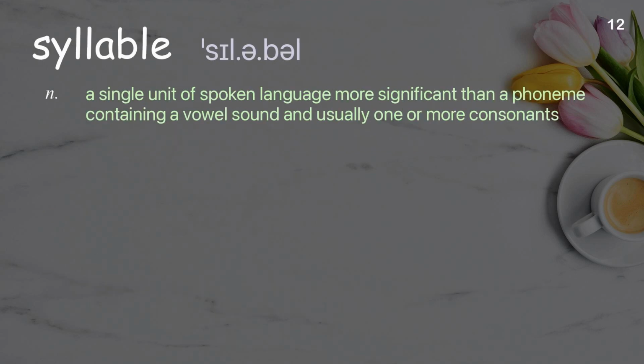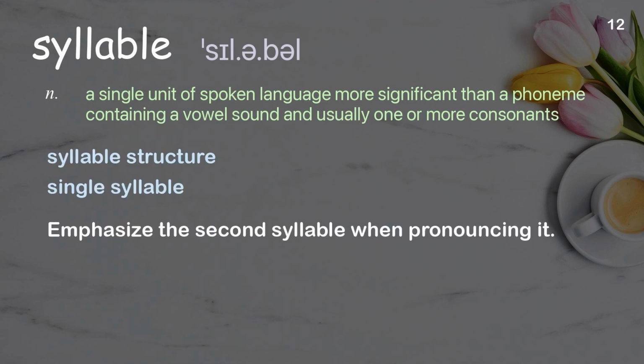Syllable. A single unit of spoken language, more significant than a phoneme, containing a vowel sound and usually one or more consonants. Examples: Syllable structure, single syllable. Emphasize the second syllable when pronouncing it.